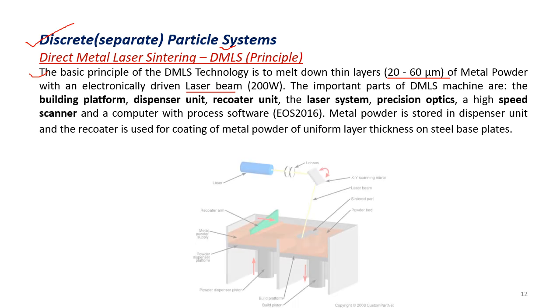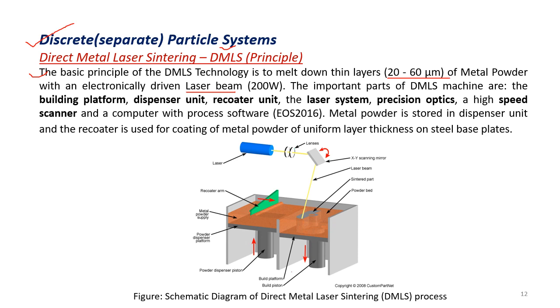The important parts of a DMLS machine are the build platform, the powder dispenser unit, the recoater arm, the laser system, precision optics, and a high-speed scanner with a computer processor. Here the metal powder is stored in the dispenser unit. The recoater is used to coat the metal powder of uniform thickness on the steel base plate. So here is a typical schematic diagram for a direct metal laser sintering process.